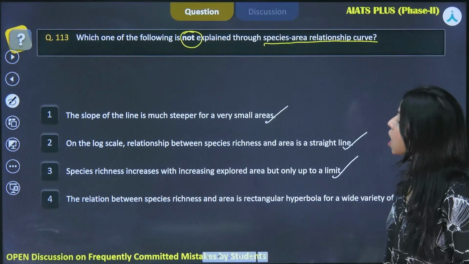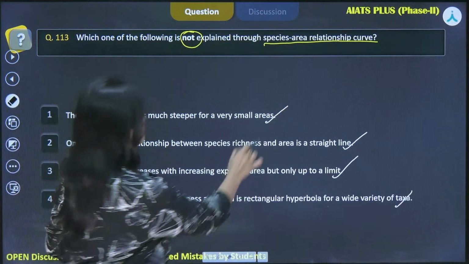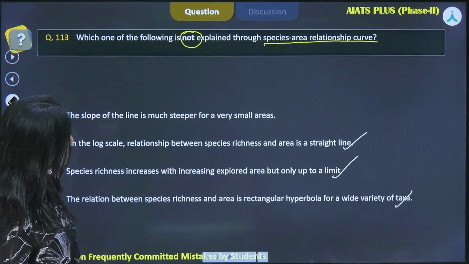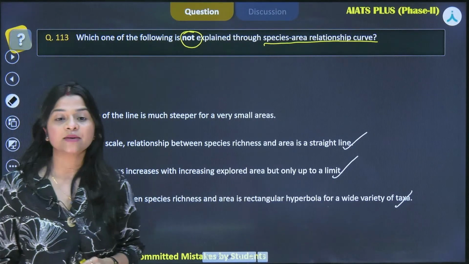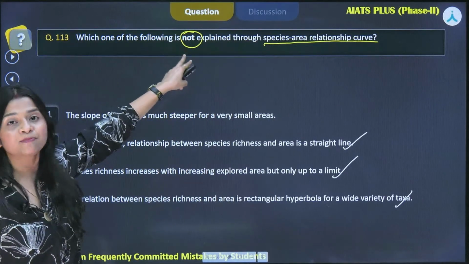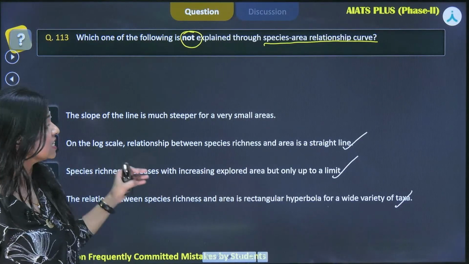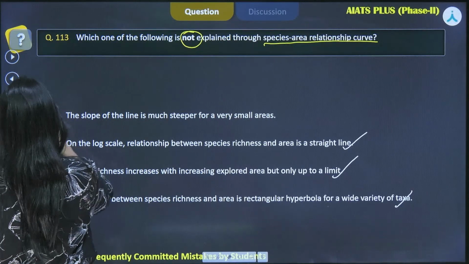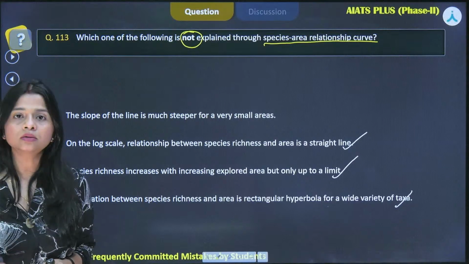Then where is the error? Over here, on the log scale, the relationship between species richness and area is a straight line. The question is asking which is not explained in the species area relationship curve. The slope of the line is much steeper for very small areas. So here will be the correct answer. This is not true in this case.